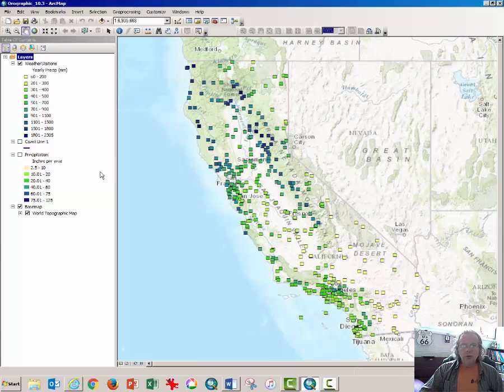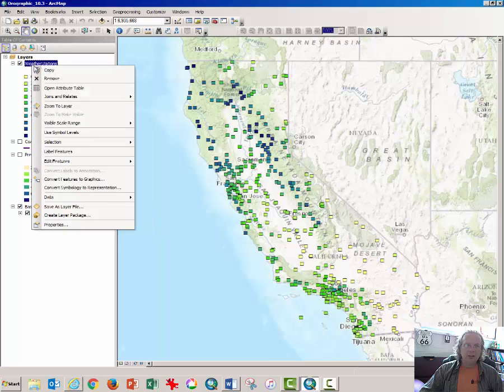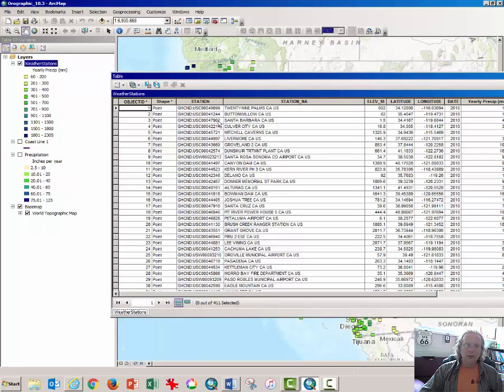Now, you are going to be asked to identify some of the stations and to prove that you understand how the data is organized. There's two ways of getting data from this map. One is to right-click on the word weather station, right-click, and open the attribute table.